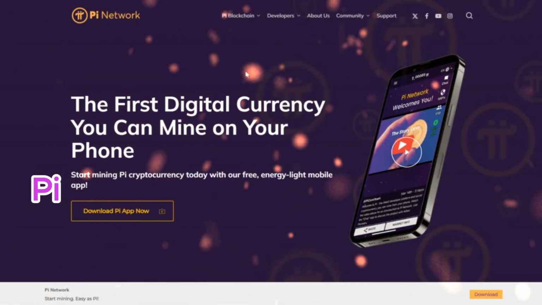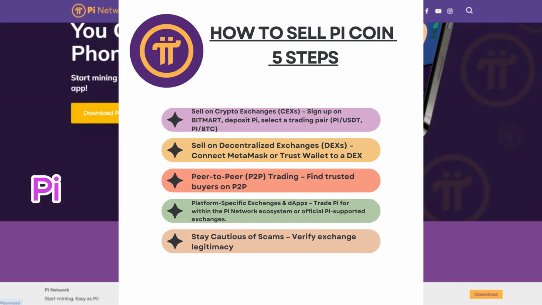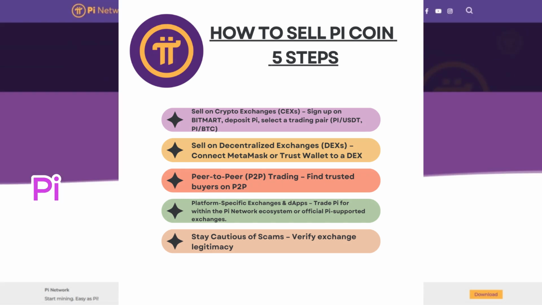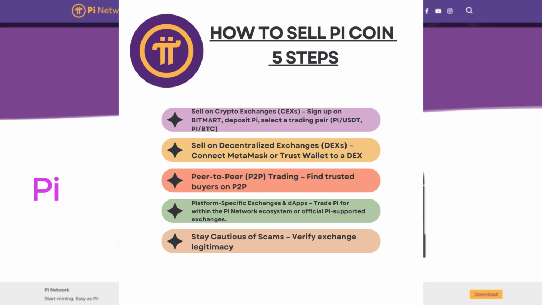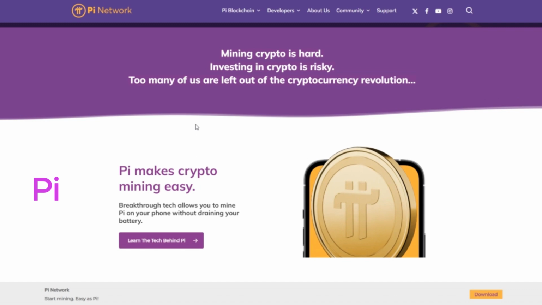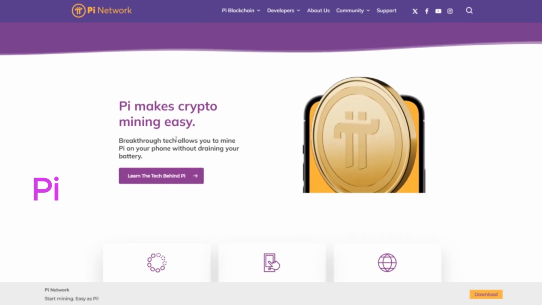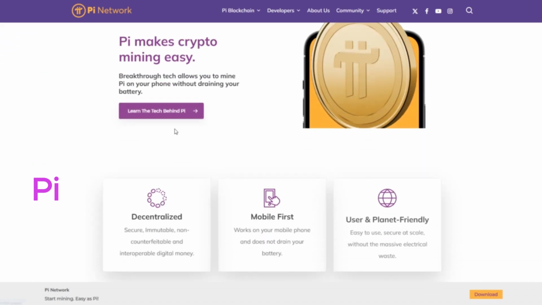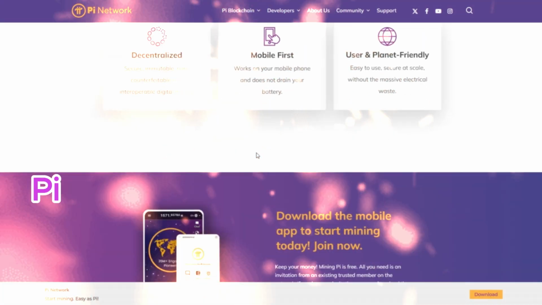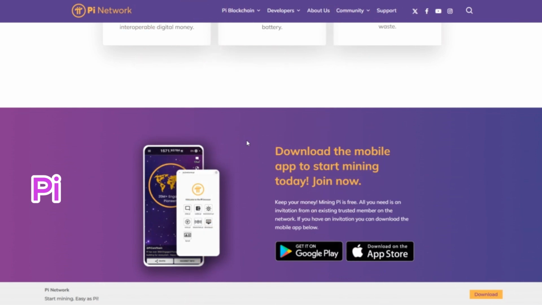Today I'm going to talk about Pi, where to buy and sell, and major takeaways. So the big question is, where can you buy or sell Pi now that the mainnet is live? Maybe you've been a holder for so much time and you want to sell, or you're a new crypto investor and you see Pi Network being a tremendous coin. So what are you going to buy? In this video, we'll talk about all the best places to trade Pi